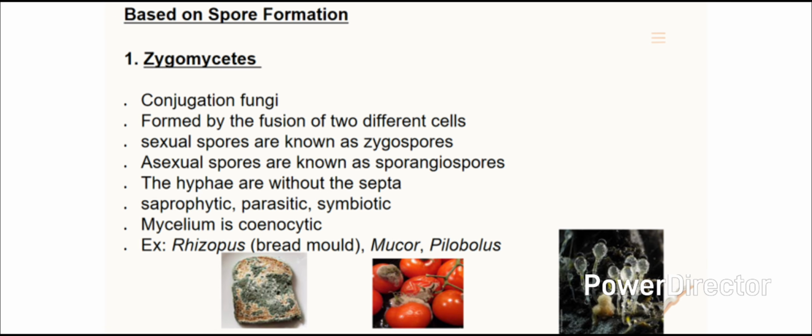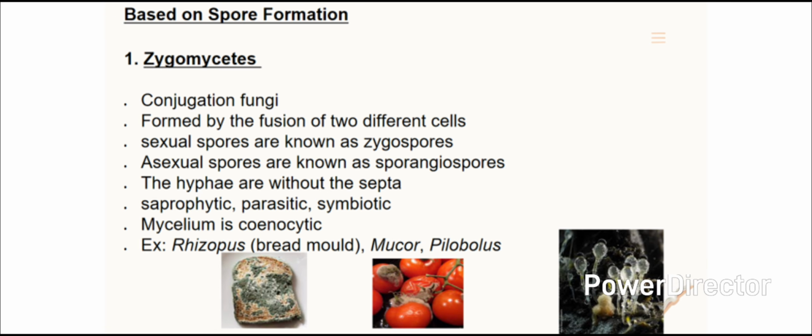First one is Zygomycetes, also known as conjugation fungi. These are formed by the fusion of two different cells. The hyphae are without septa. These can be saprophytic, parasitic, symbiotic. The mycelium is cenocytic, that is, lacking cell division between nuclei.